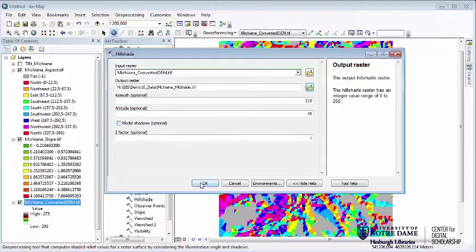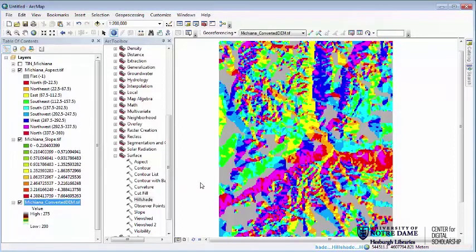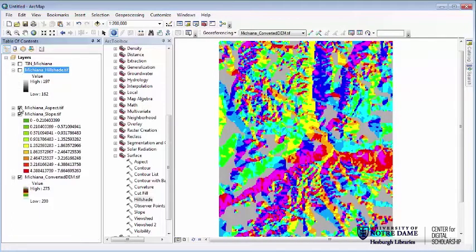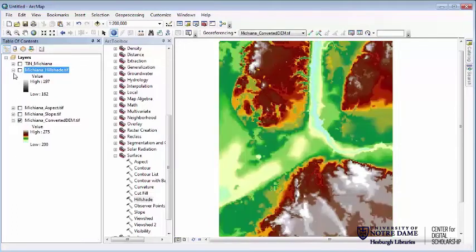And what this will end up giving us is a layer that, for that particular orientation of the sun, is showing us the areas that are more shadowed versus the areas that are more well lit. This can be very useful for things like placing solar panels or understanding different vegetation regimes that are based on climatic characteristics. Now I'm just turning some of these off, minimizing them.